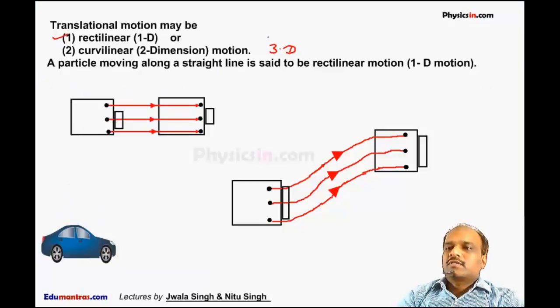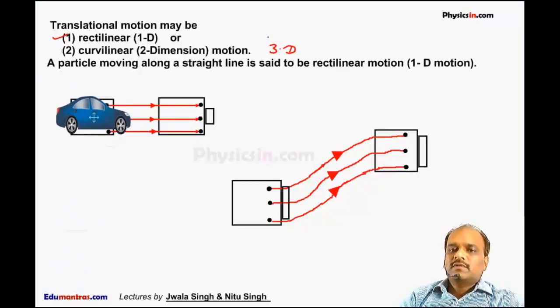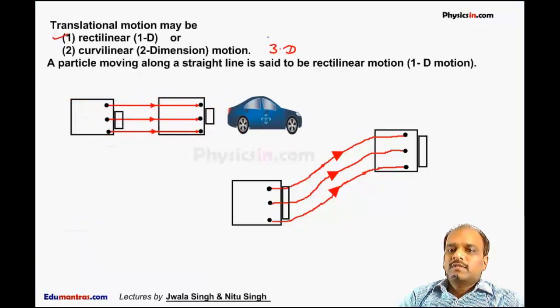Now, suppose this car is here. If this car is moving like this, then there are 3 points. If we choose 3 points, this point is A, this point is B, this point is C, fixed to this car. If these 3 points, suppose this particle A on the car, move in a single straight line, this B moves in a single straight line, this C also moves in a single straight line, so we can say this car is performing rectilinear motion, or this motion is also called one-dimensional motion.